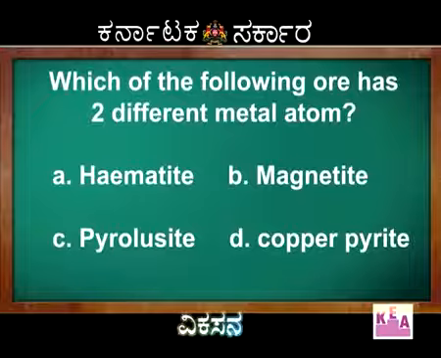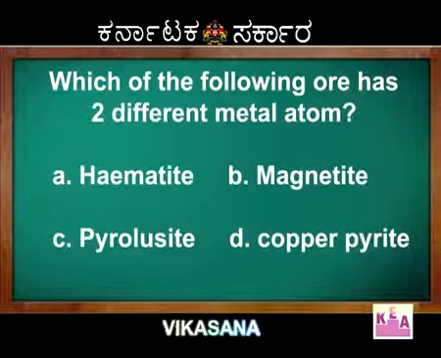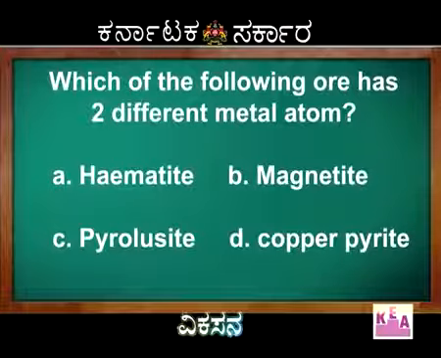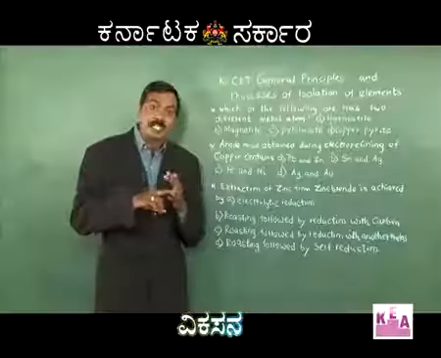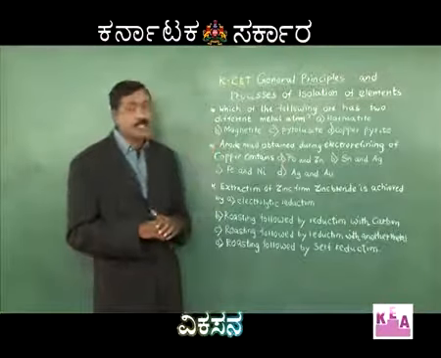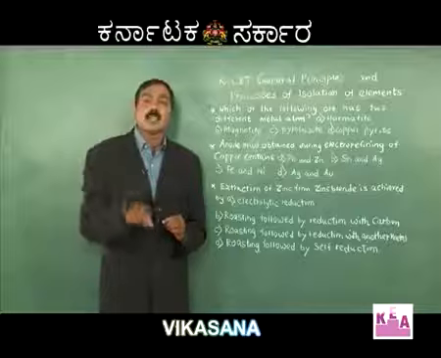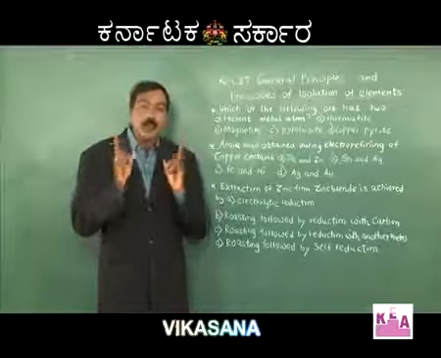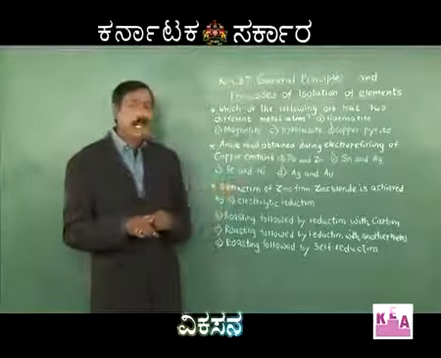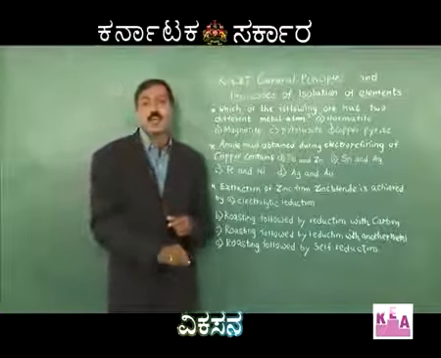If we look into all these options, hematite, magnetite, pyrolusite and copper pyrite, it is copper pyrite which has CuFeS2, understanding that copper is present and iron is present, matching the context. Which of the following has two different metal atoms? Copper and iron both are present in copper pyrite, which is also read as chalcopyrite.